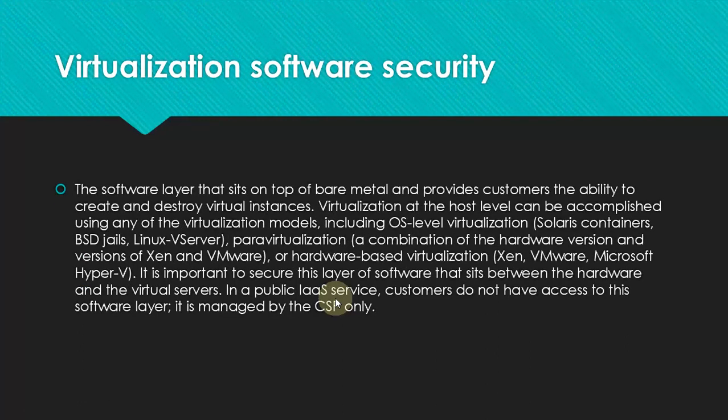In class I already told you about the types of virtualization. There was OS level virtualization, where you provide the virtualization with the help of the OS. There is also a technique of hardware, known as hardware virtualization. So virtualization can be done at the OS level, or with the help of paravirtualization. Paravirtualization is what? A combination of hardware virtualization and